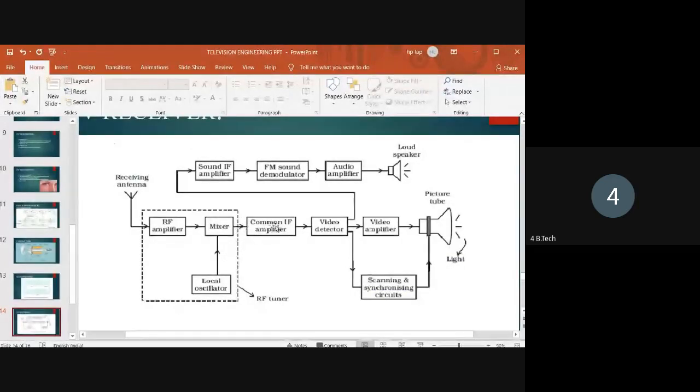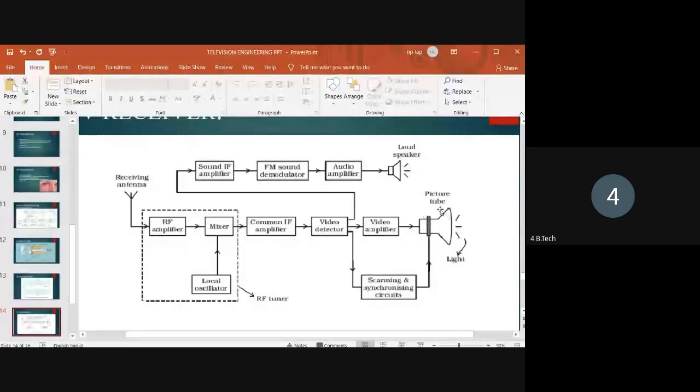The common IF amplifier again amplifies the signal and gives it to the video detector. Here the video detector detects the video signal, and the sound signal and synchronizing signals are separated. The video detector demodulates the signal, receives only the picture information signal, and gives it to the video amplifier. The video amplifier again amplifies the signal and couples it to the picture tube.